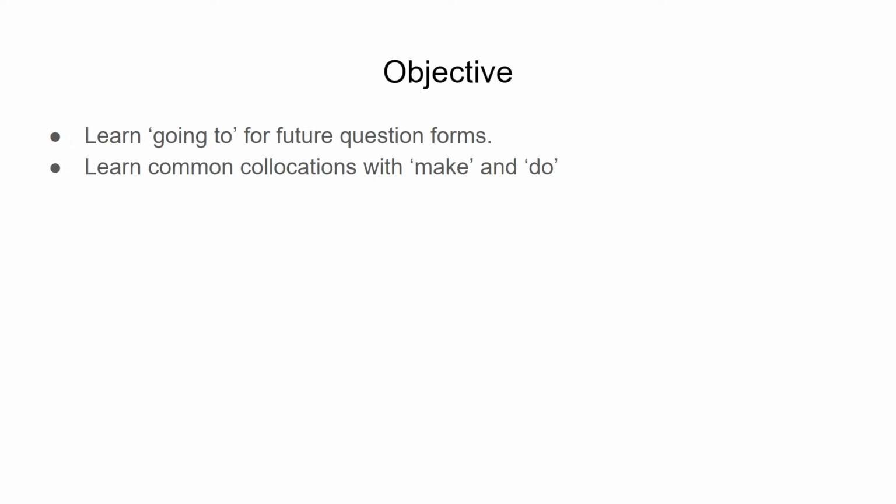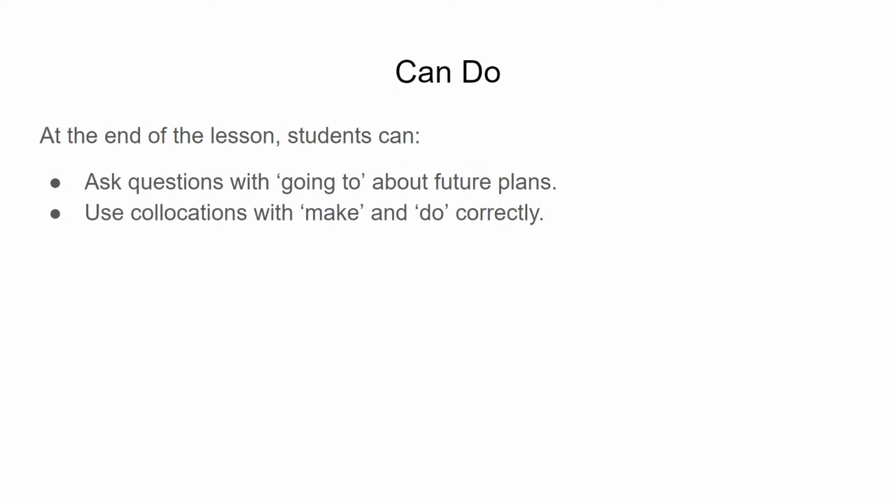In this lesson, we are going to discuss the phrase going to for future question forms. And also, we are going to learn some common collocations with the verb make and the verb do. At the end of the lesson, the students will be able to ask questions with the phrase going to about future plans. And they will also be able to use collocations with the verb make and the verb do correctly.